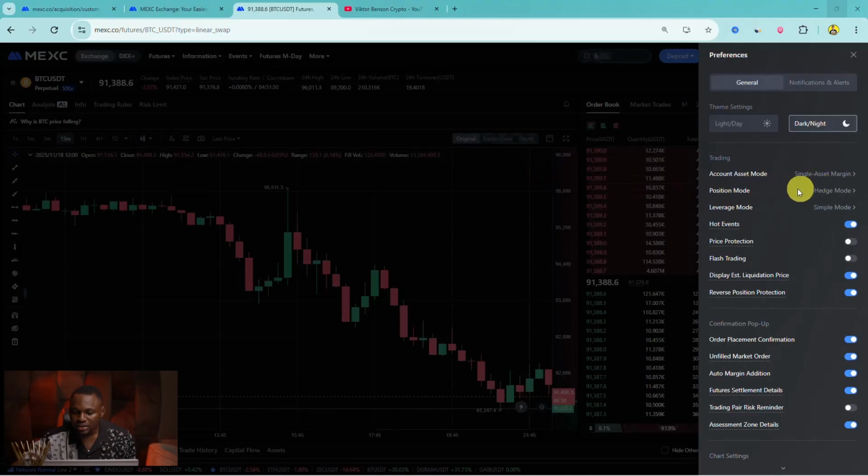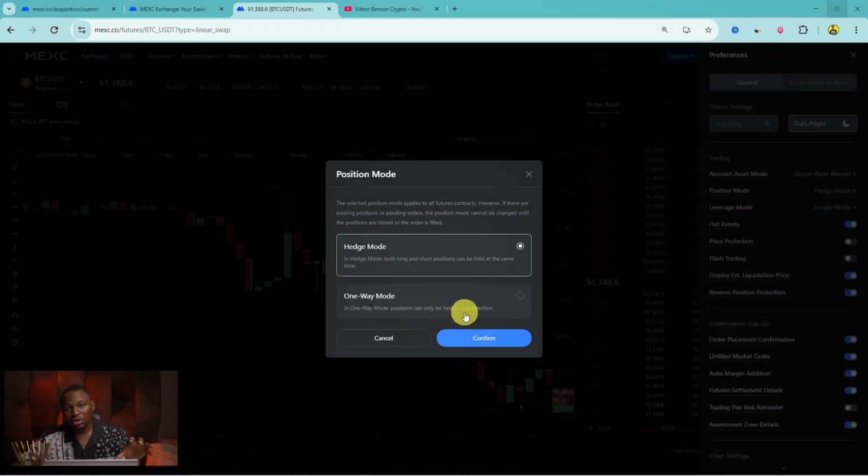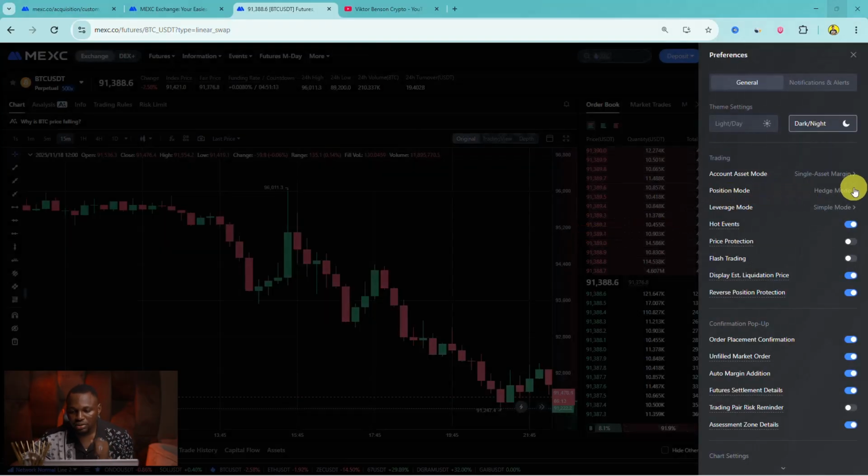Now position. Now this is what I'm talking about. Position. For most of you, you are going to see one way. One way simply means position can only be held in one direction. So if you take long, you cannot take short. If you take short, you cannot take long. But by putting it on hedging, both long and short positions can be held at the same time. So as you can see, mine is set at hedge mode.